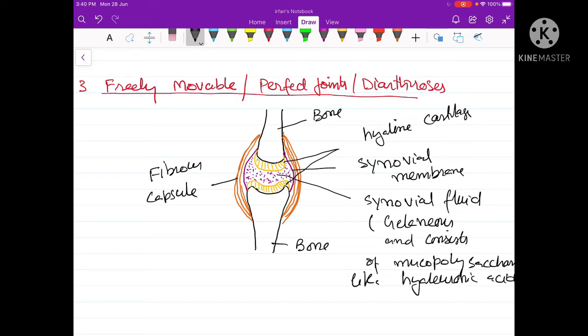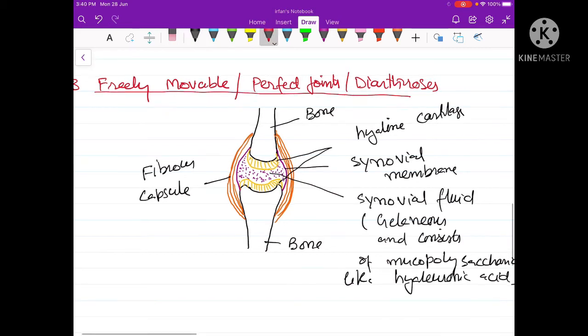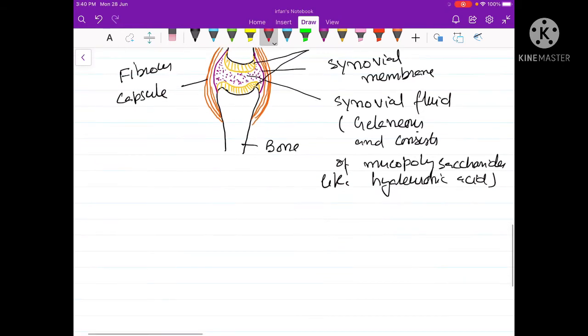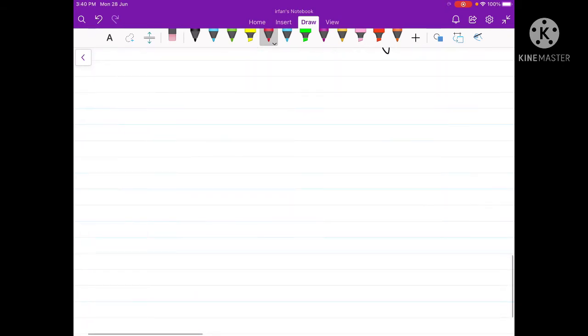Now, on the basis of the degree of movement allowed, synovial joints are of 6 types. These freely movable joints, or perfect joints, or diarthroses, are also called synovial joints. Synovial joints are named so because of the presence of synovial fluid and synovial membrane in this type of joint. So let us discuss the types of synovial joints now.